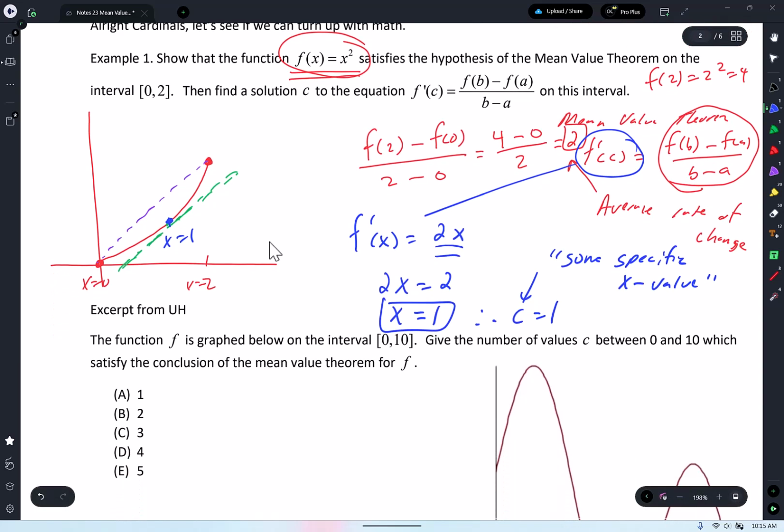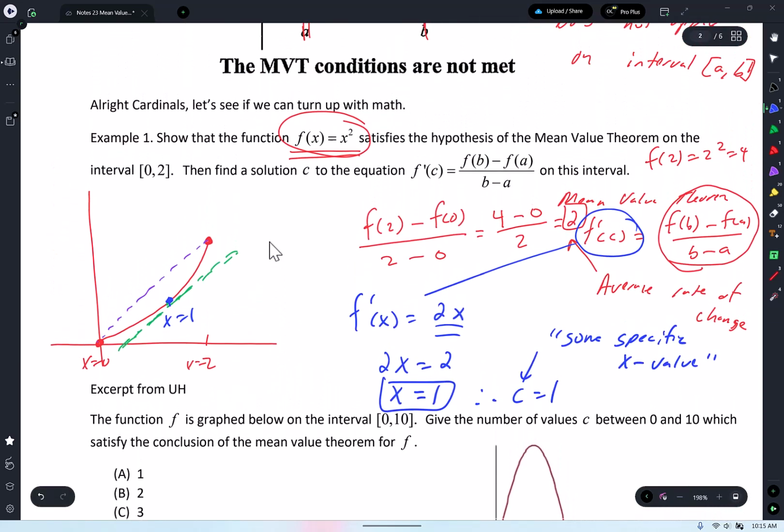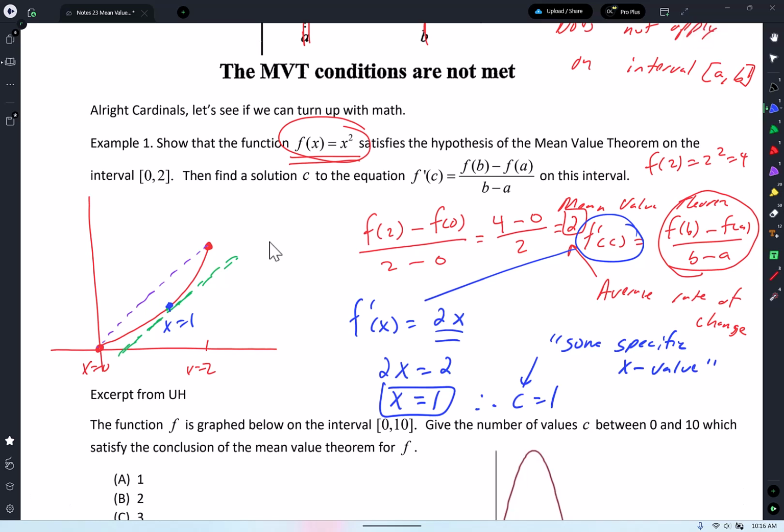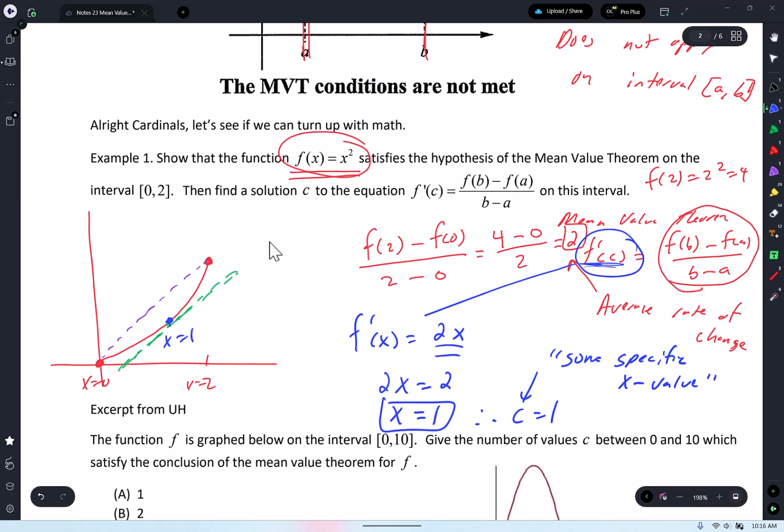It's not anything magic. Wait, so we're supposed to plug in 2 to the derivative? No. You set the derivative equal to your average rate of change, and you're solving for x. Right? So the left side is instantaneous. The right side is average rate of change. Yeah, ask questions, guys. I can't read minds. Ask me questions. It is a safe space.